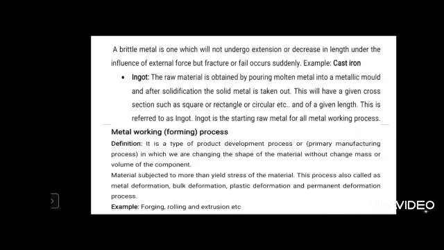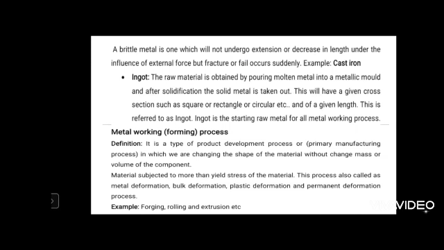Okay, this solid raw material is produced by casting. We make a uniform cross section: a rectangular, square, circular, or trapezoidal cross section. I have plenty of pure metals and alloys. If you ask in the market, I want aluminum 6061 alloy ingot. Ingots you will get in either trapezoidal form or circular. This ingot is a raw material for metal forming process.